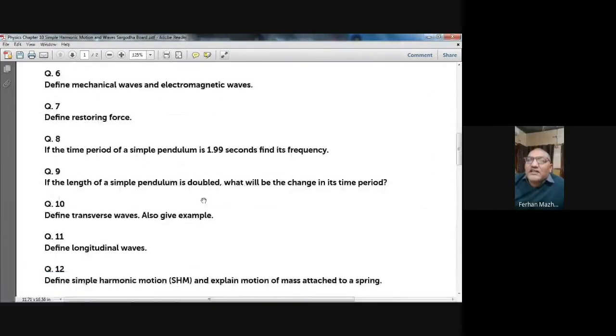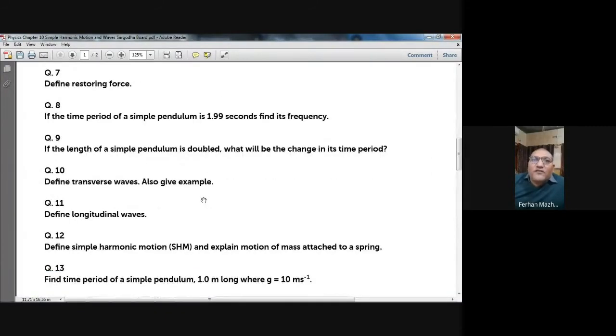Okay, the next one. If the time period of a simple pendulum is 1.99 seconds, find its frequency. You know, the time period and the frequency are related with each other by a very famous formula: F equals 1 by T. F equals 1 divided by 1.99 equals.